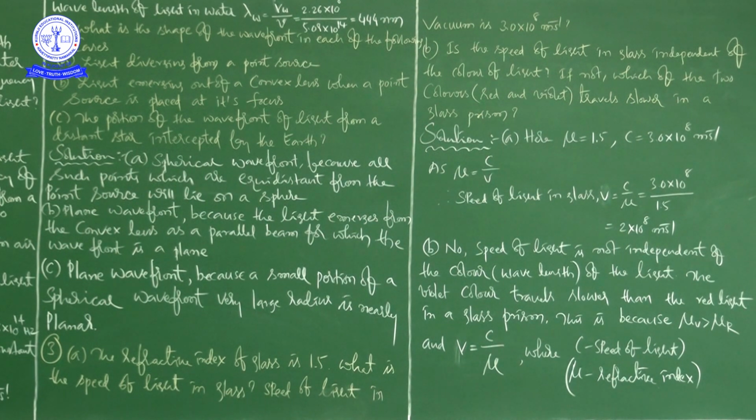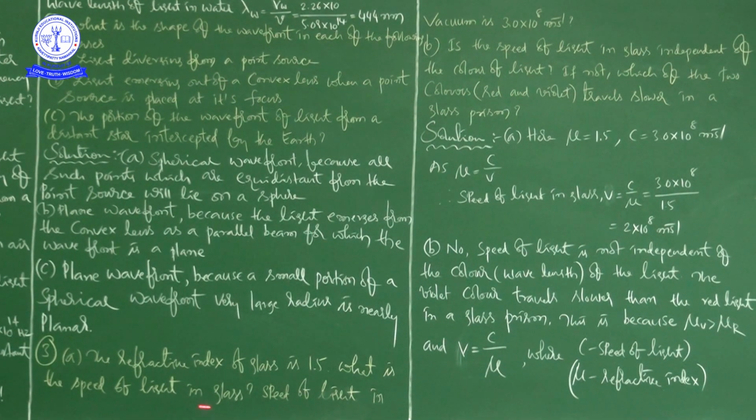Next, we are going to see the third problem. See here, the third problem: the refractive index of glass is 1.5. What is the speed of light in glass? The speed of light in vacuum is 3 into 10 to the power of 8 meters per second, right?